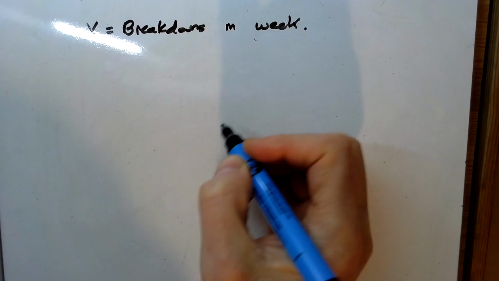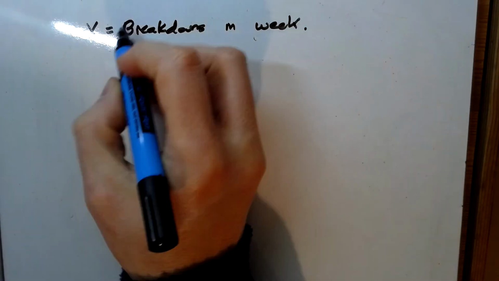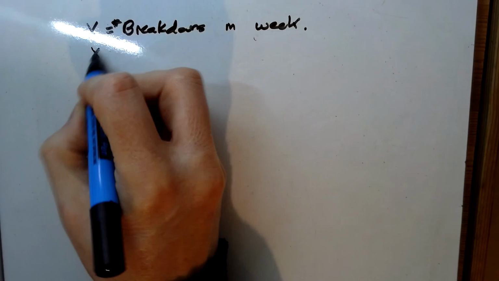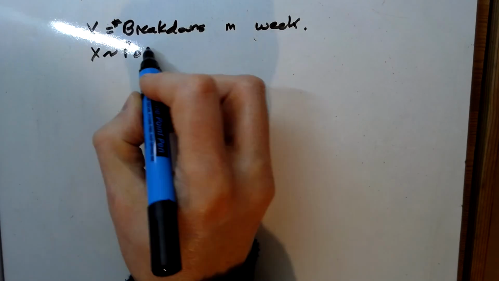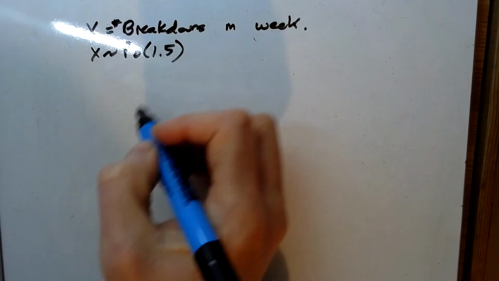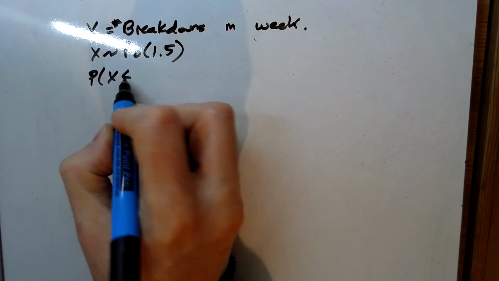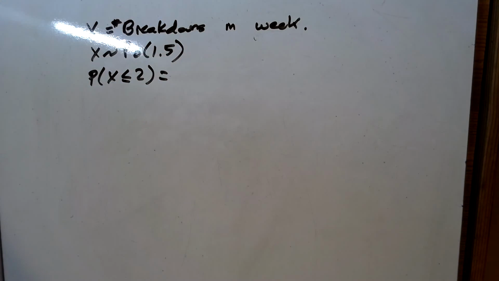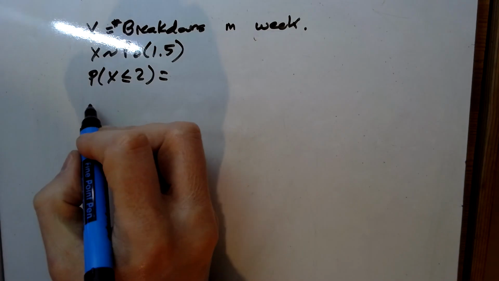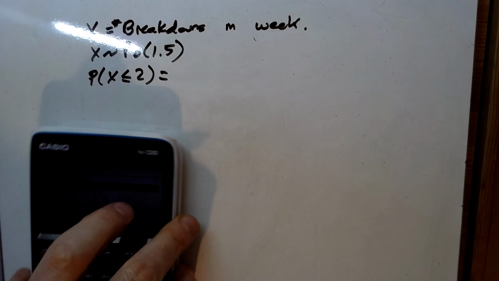And the last one, question 14. X is the number of breakdowns in the week, and they're occurring at a rate of 1.5 per week. Find the probability there's no more than 2. No more than 2, happy at 2. So we got that. And yeah, we'll just do that one to start with.